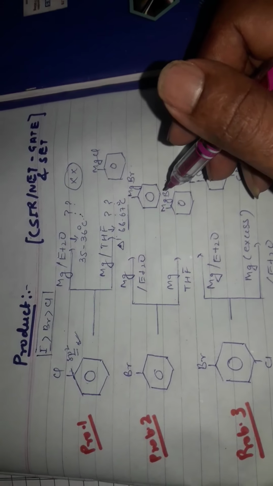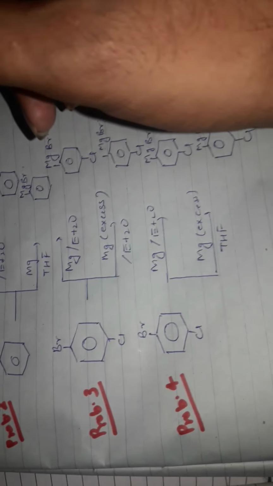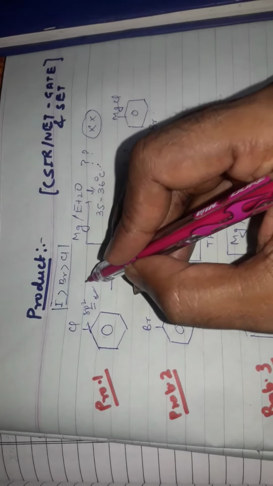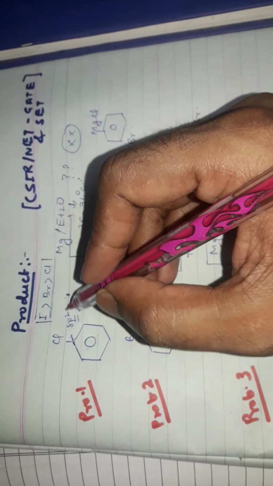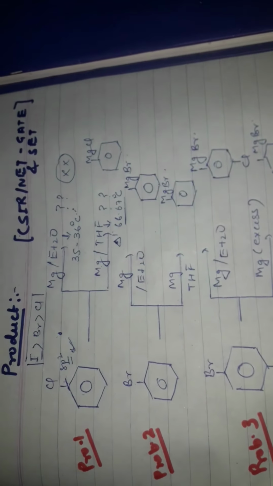Then more problems occur to forward the reaction. So today we want to teach you only this one problem, which is more critical in case of chloro when reacted with Mg in ether.